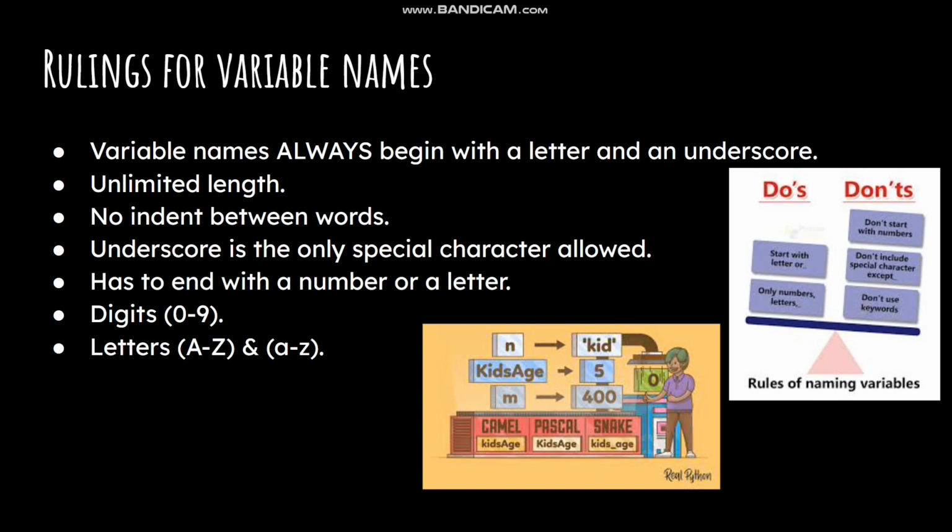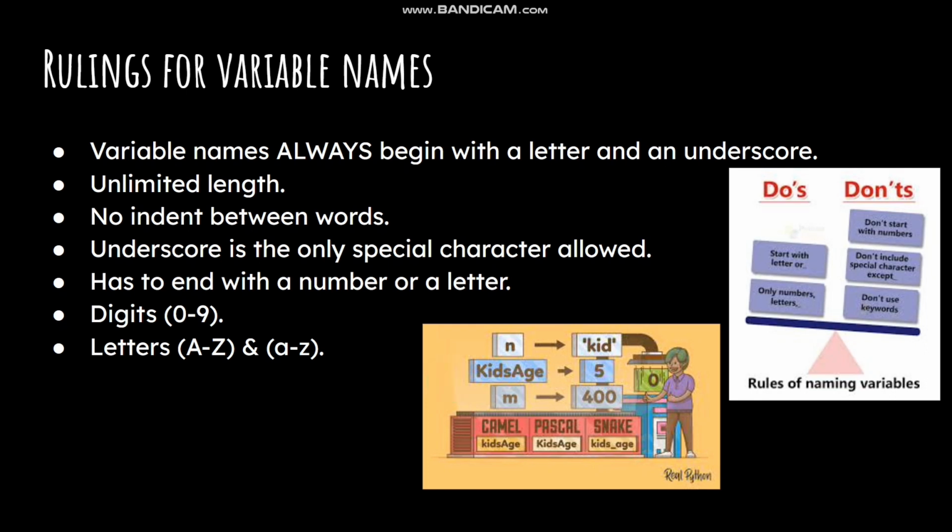Also, if you have two separate words, you cannot have a space between words. You have to add an underscore between the words so it works. So for example here, as you can see, kids underscore age. This is acceptable. Or you can have no space and have it like this. But you can't have kids space age. It's an error. The next thing is no special characters are allowed. So for example, the money sign, the @ symbol, the % symbol, you cannot use that. You have to use an underscore. That's the only special character that is allowed for variable naming.